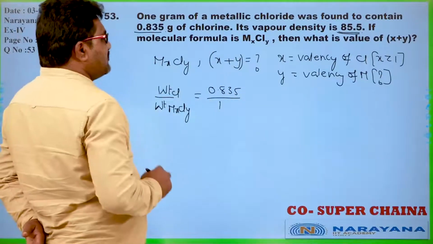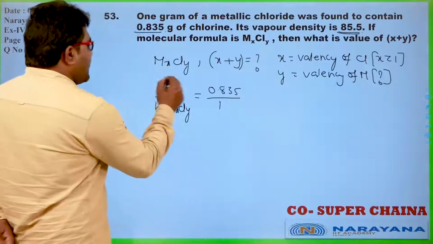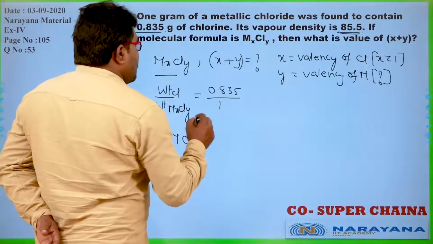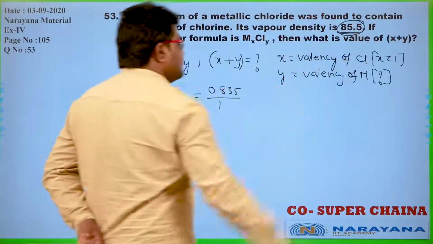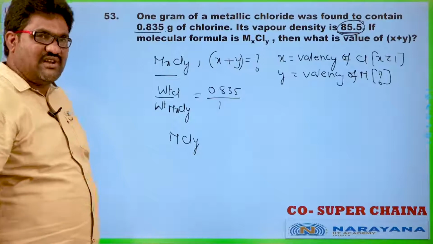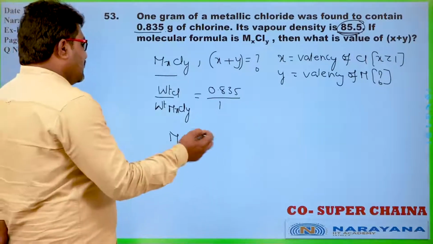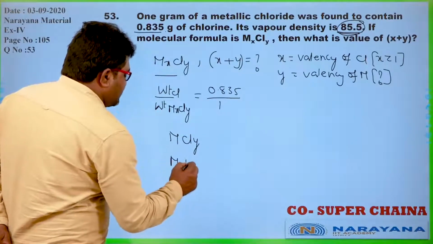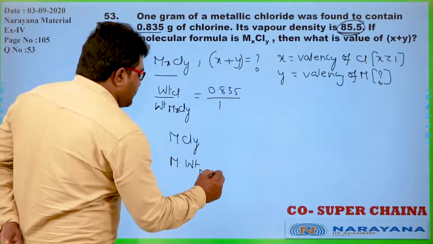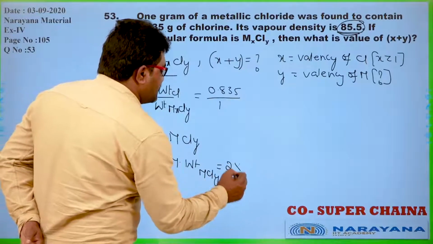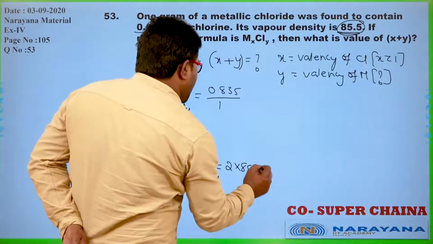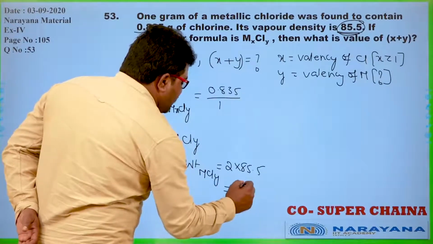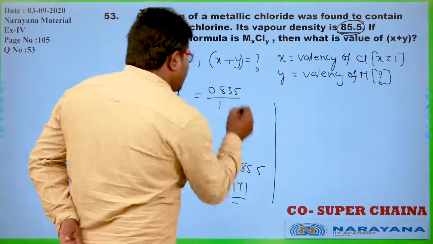Now the formula becomes MClY. Okay. So now from the given vapor density, I am going to calculate the molecular weight. The molecular weight of this metal chloride is equal to 2 into vapor density, 2 into 85.5, that is equal to how much? 171.